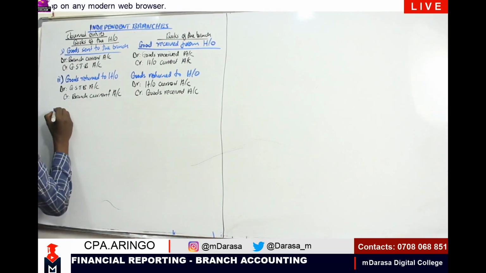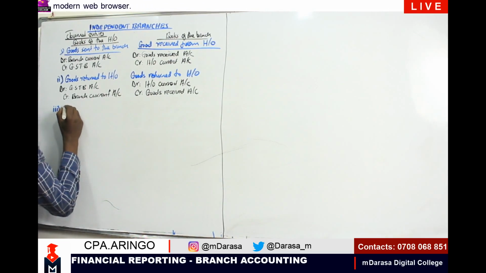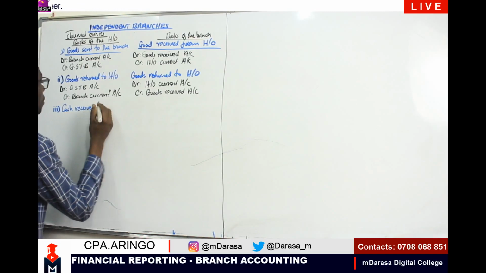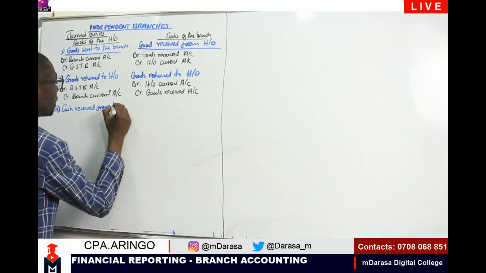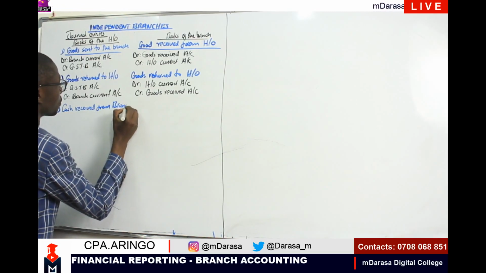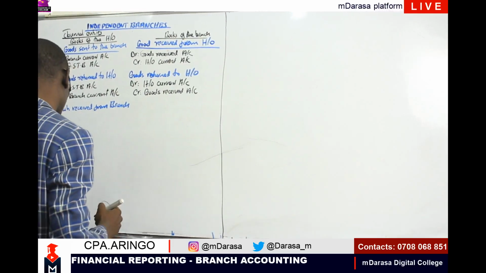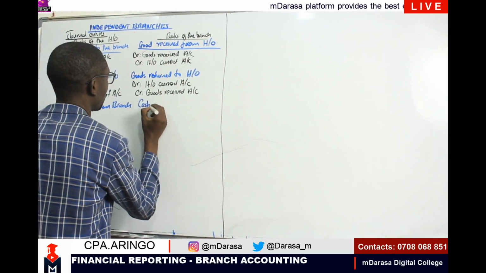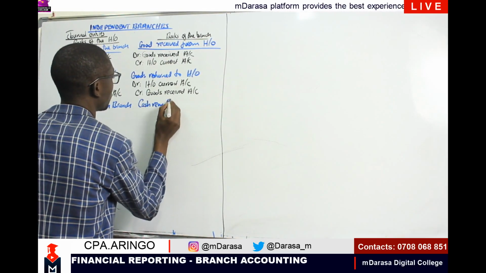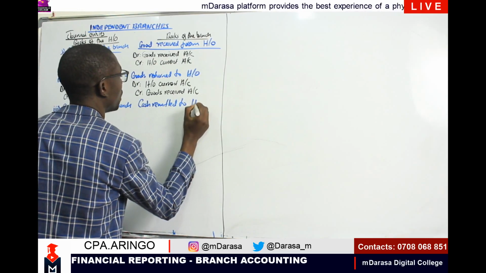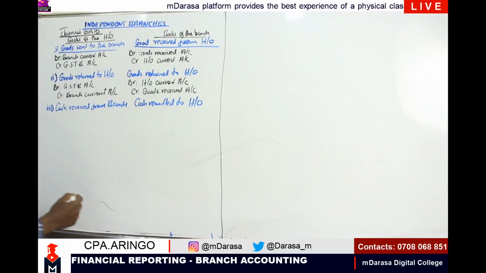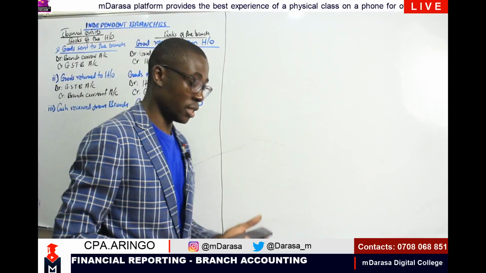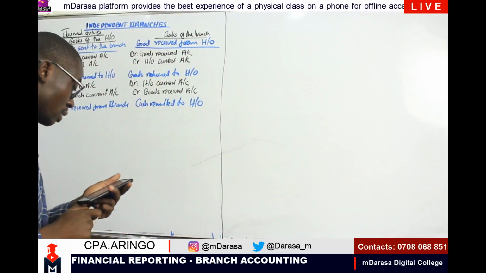Number 3. This is cash received from branch. Okay? And here we'll be talking about cash remitted to HO, cash remitted to head office. So in the event that we have received cash from branch, in this case, we are talking about cash received from branch.